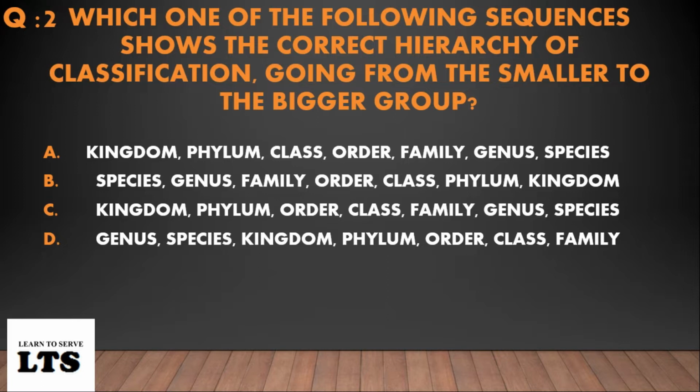Option C, kingdom, phylum, order, class, family, genus, species. Option D, genus, species, kingdom, phylum, order, class, family. The answer is option B, species, genus, family, order, class, phylum, kingdom.